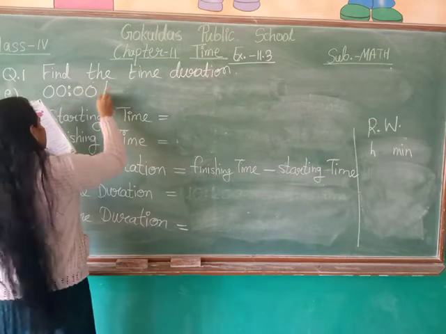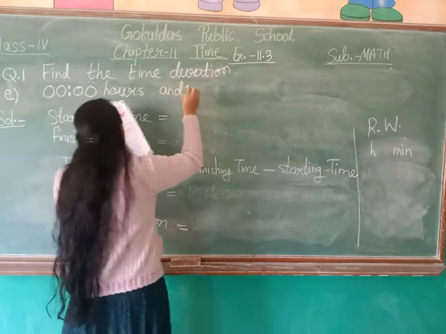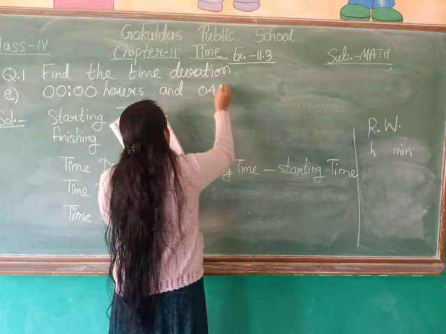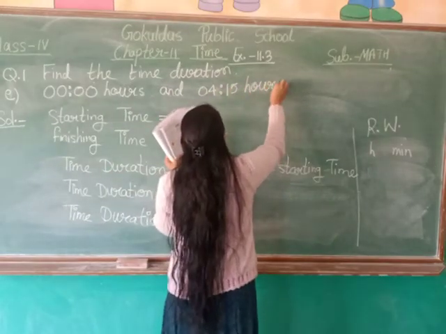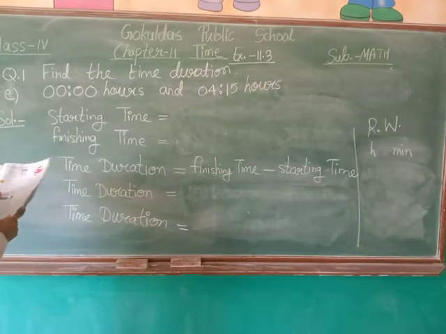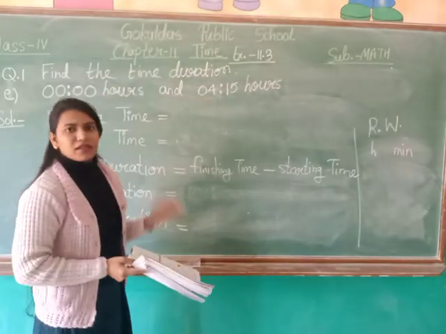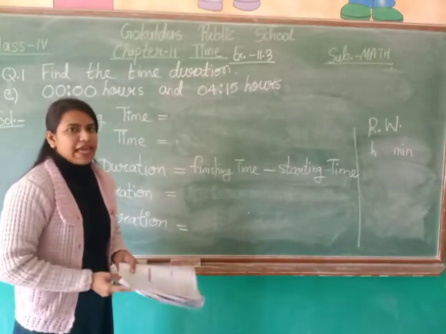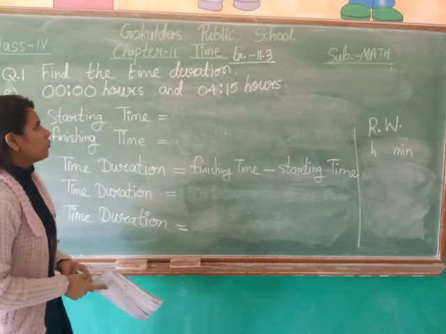The given timings are 0:0 hours and 4:15 hours. Okay. Now both the timings are given in 24-hour clock format. As the timings given are in the same format, so what we will do?